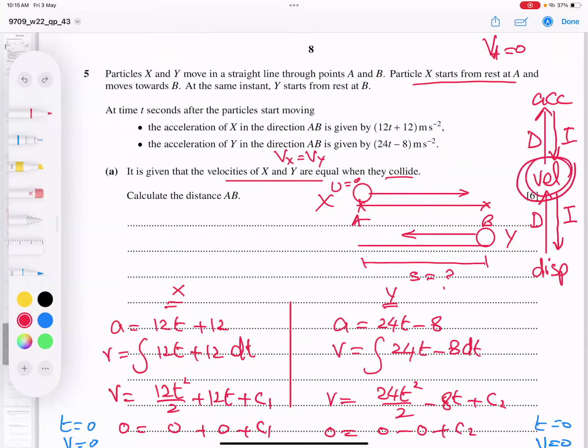Whenever you have velocity expressions, students, how to get distance? Because he's asking to find the distance between AB. So how to find it? I show this diagram now, another one. It means this going this way and this going this way. In the middle, they meet.